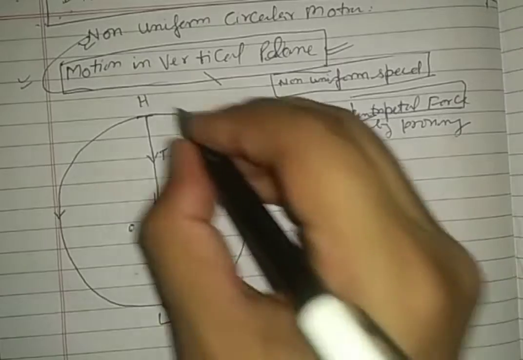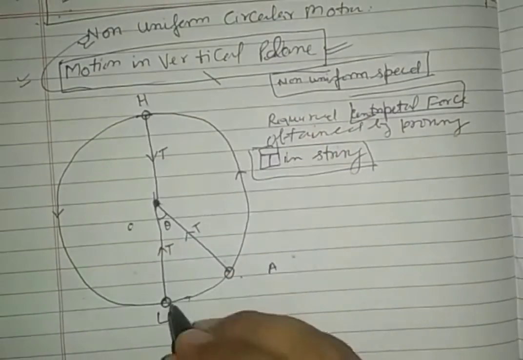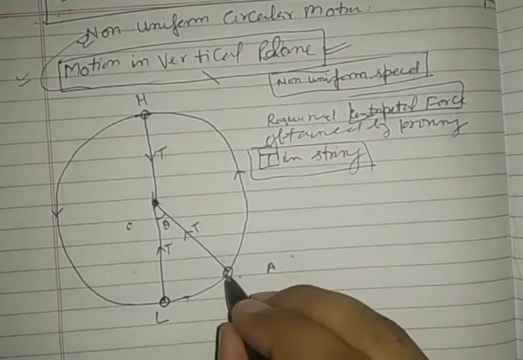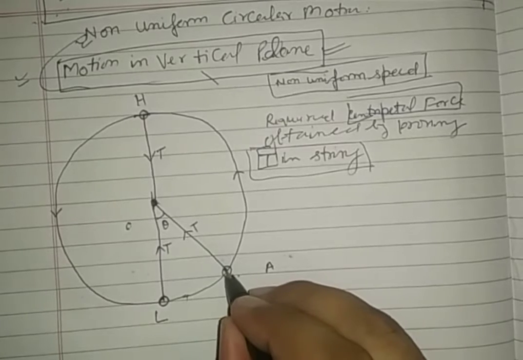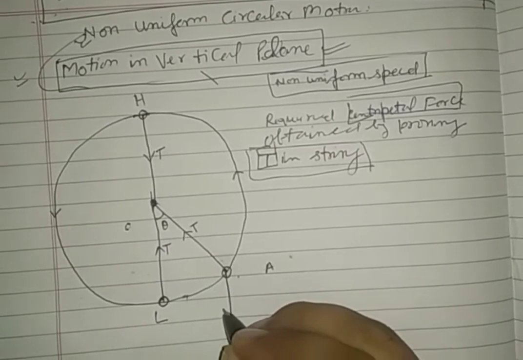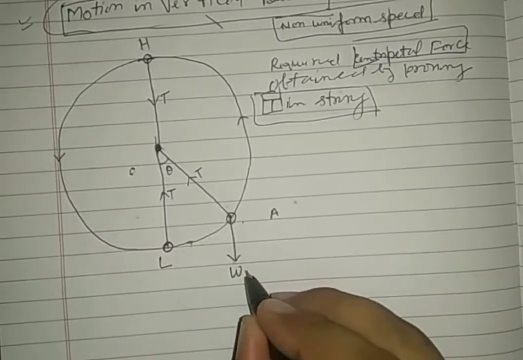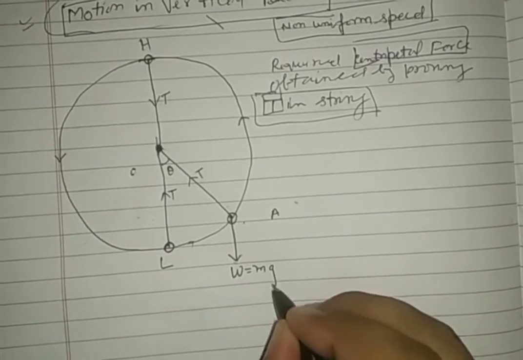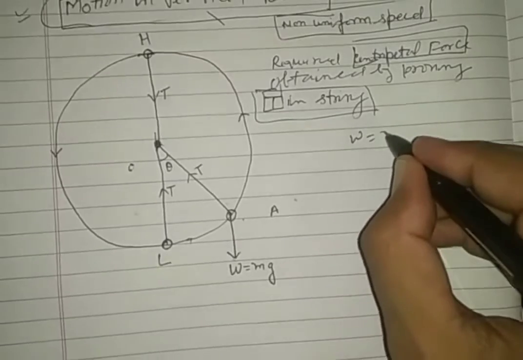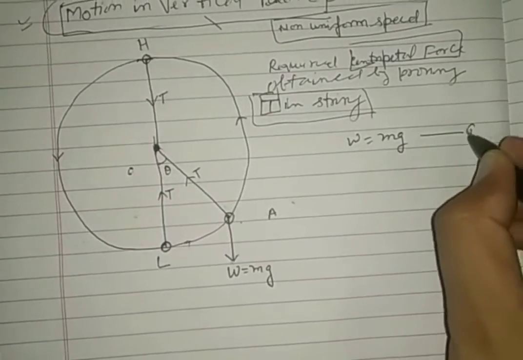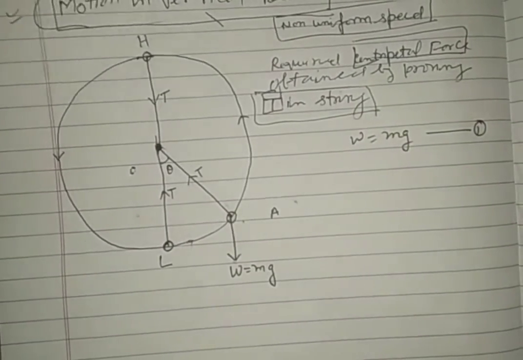When it moves here at different places, its weight in all conditions acts downward. This weight is equal to mg.